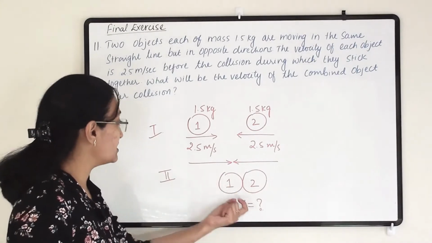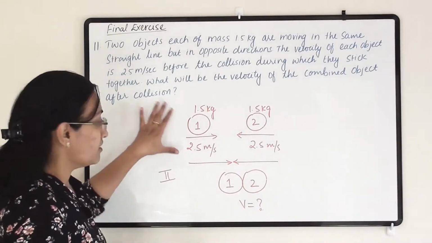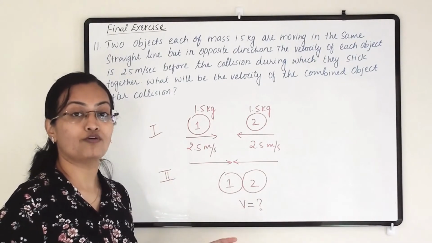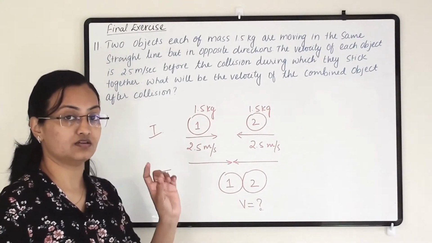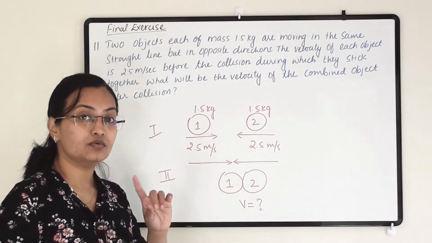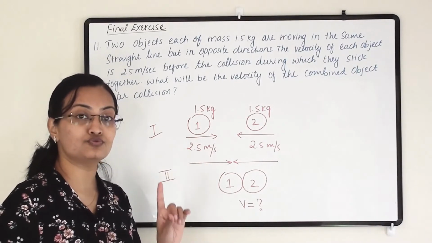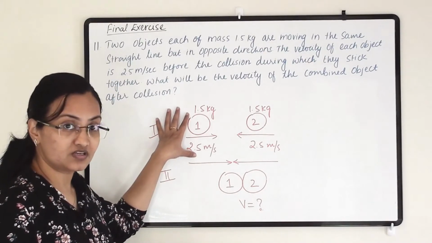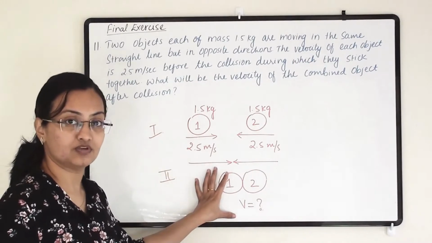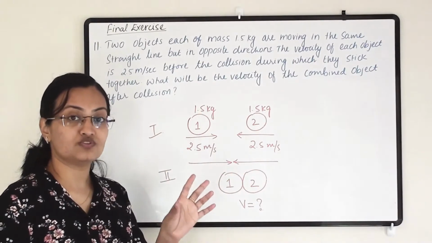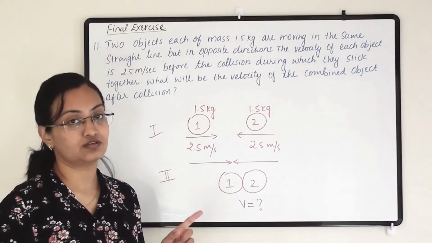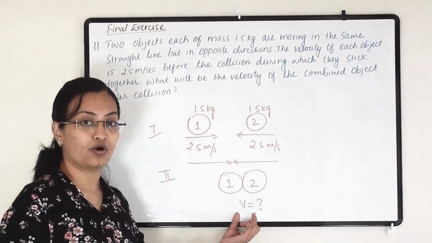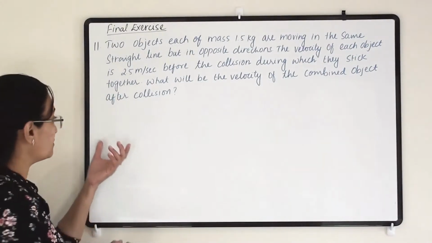So here, as per the third law of motion or as per the law of conservation of momentum, we can write a term like momentum before collision equals momentum after collision. So before collision one term we will get and after collision one term will be got. Those two terms will be equal as per the law of conservation of momentum, and from that we are going to find out the final velocity of this object. Now let us note down all the details.